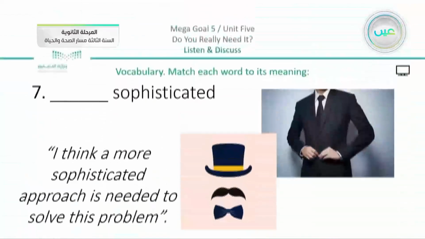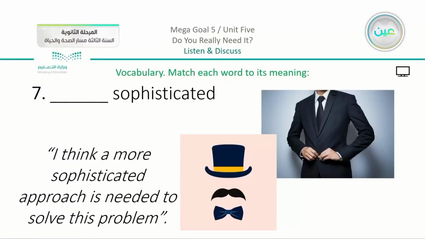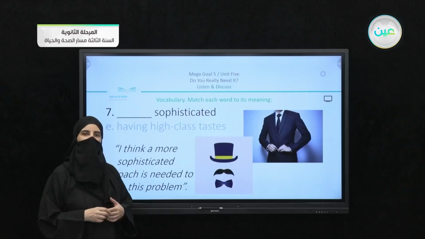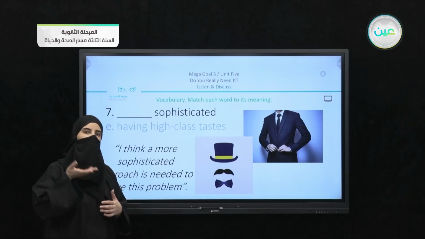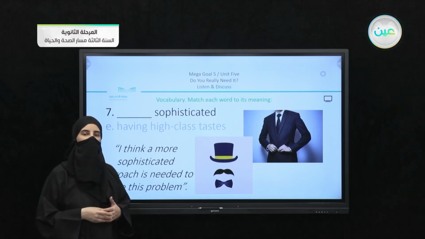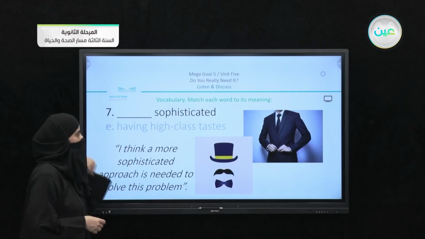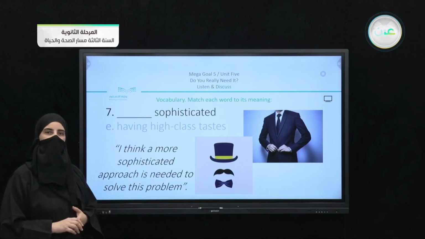Moving on, we have the last word, sophisticated. Now we have here the word sophisticated from the suit. We can see that something is formal. We also have the example here: I think a more sophisticated approach is needed to solve this problem. And we did agree that the meaning is having high class taste. So something that is very high class, or we can say that something is formal. So the last word, sophisticated, is matched with E, as we did yesterday.